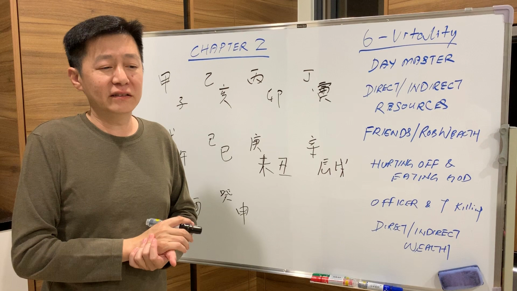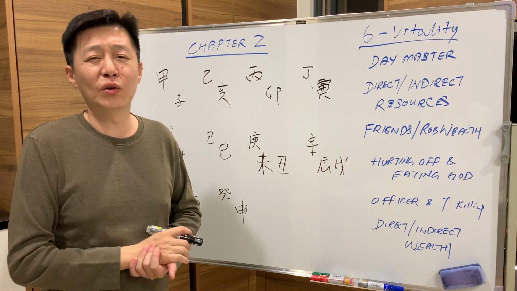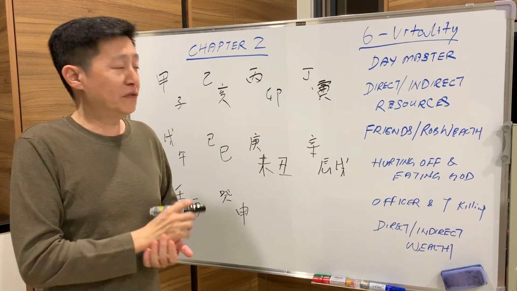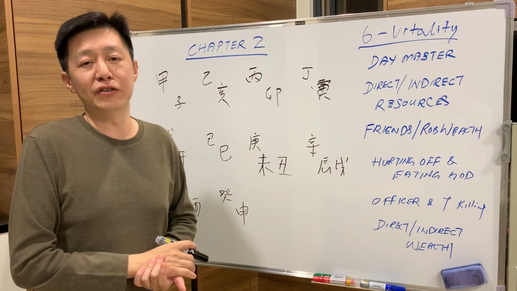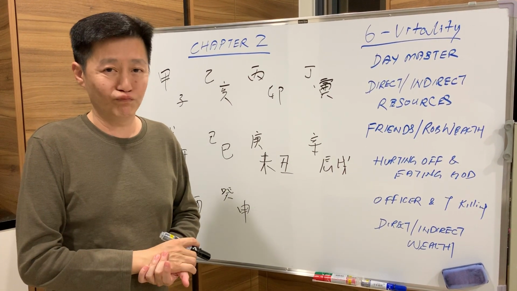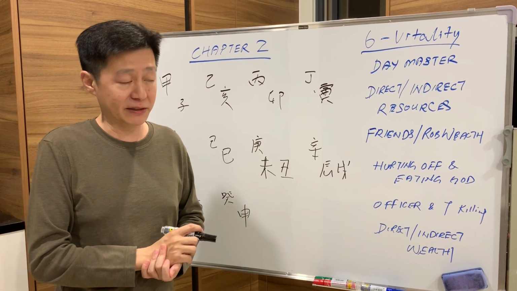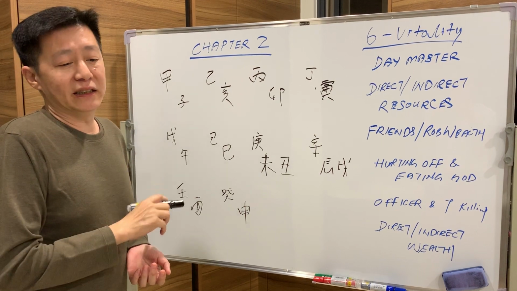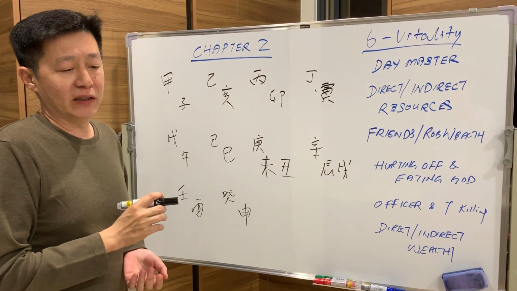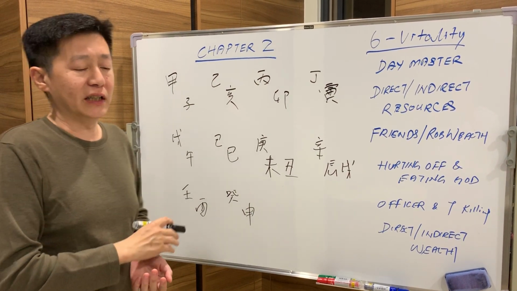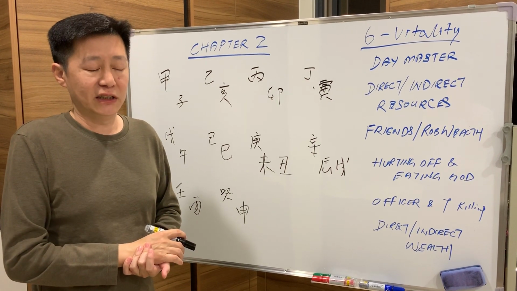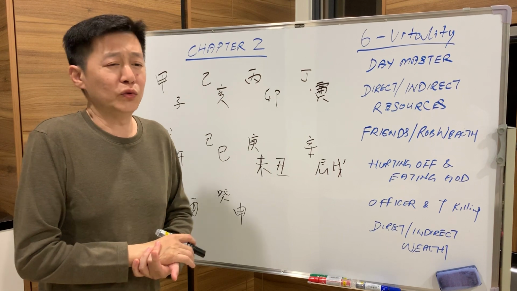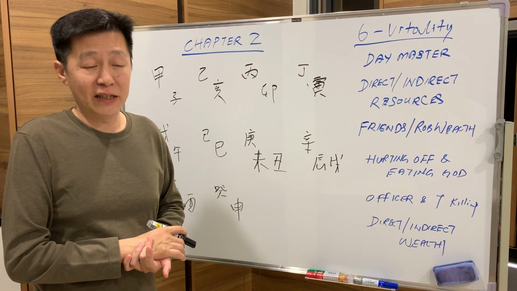From what you have learned in the books, there is only one resource. They group everything into one, right? In actual fact, resources are very individual and very personal to each day master. So now we must identify the good direct resource and the bad direct resource. Before we go any deeper, we must understand what we mean by direct resource.